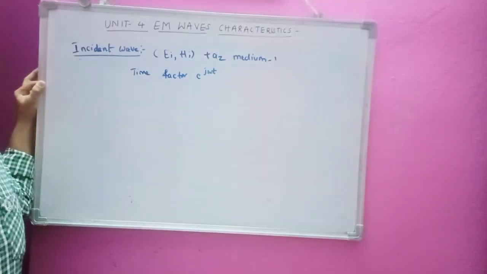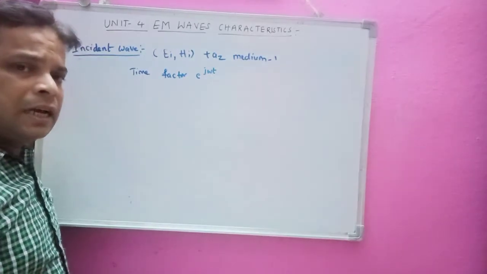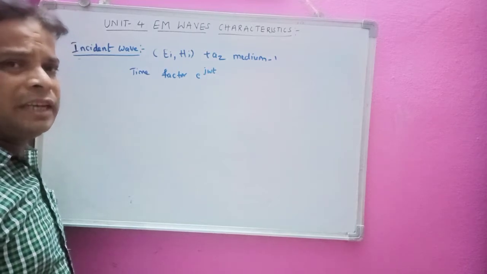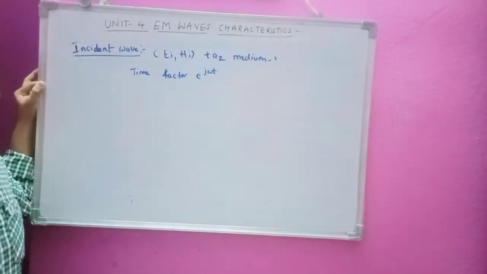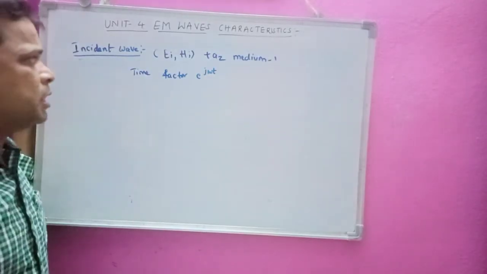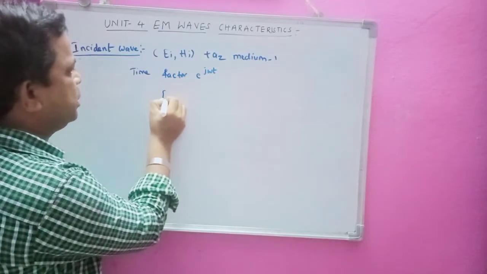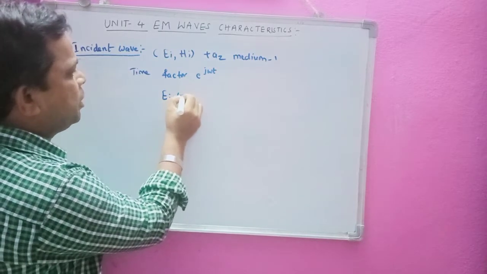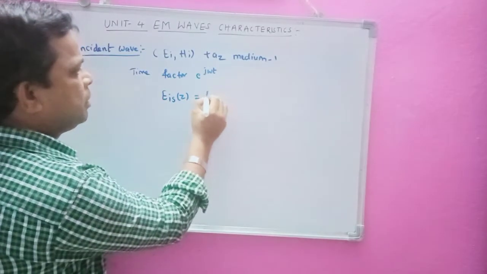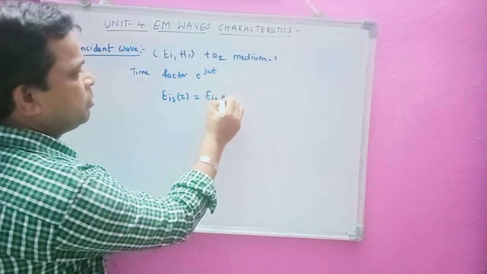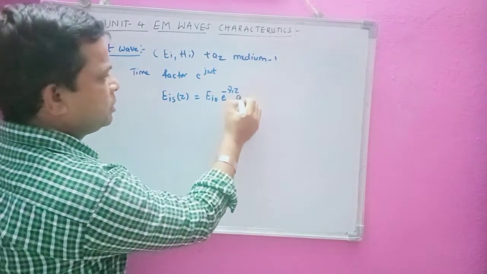We have seen Maxwell's equations, the sinusoidal or time varying Maxwell's equations. In those, if we insert e power j omega t, the equations are written in terms of ES, HS and so on. I hope you remember that. Similarly we do the same thing here. The incident electric field propagating in the positive Z direction is EI0, the magnitude, e power minus gamma 1 z into aX, in the positive aX direction.